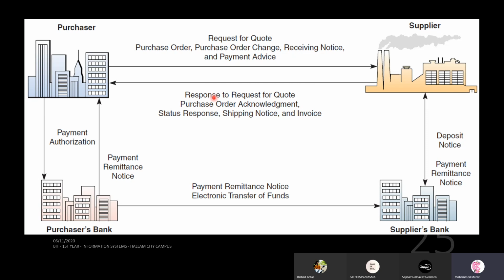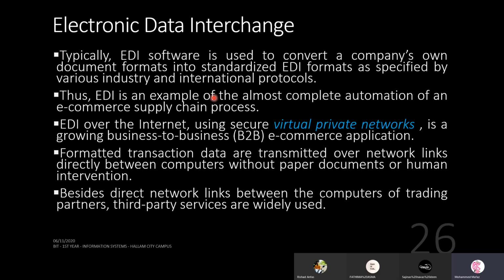But now you have more advanced ways of exchanging information. So typically EDI software is used to convert a company's own document formats into standardized EDI formats as specified by the various standards or protocols. Thus, EDI is an example of the almost complete automation of an e-commerce supply chain process.